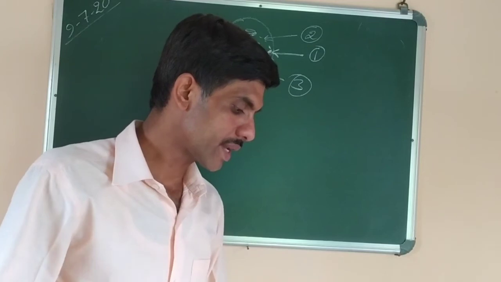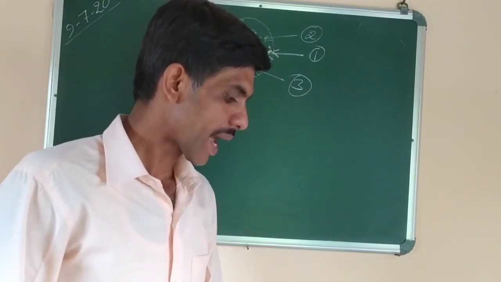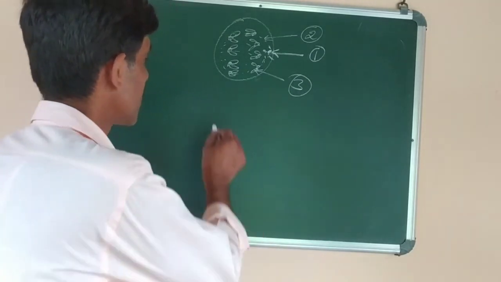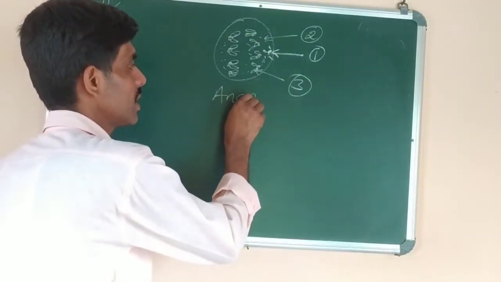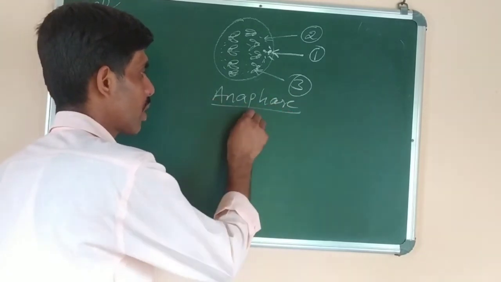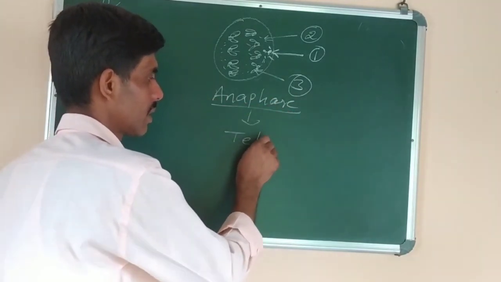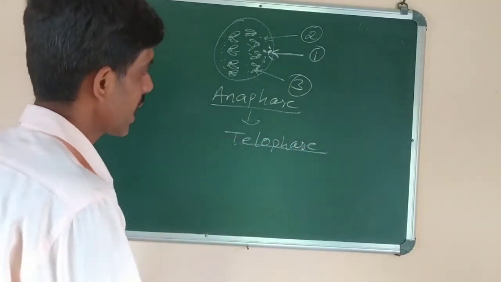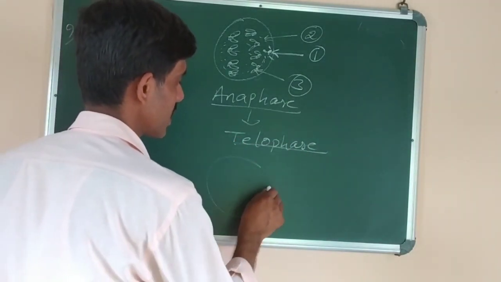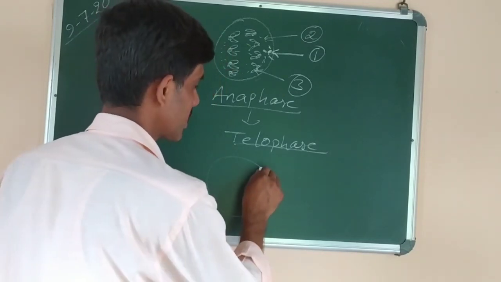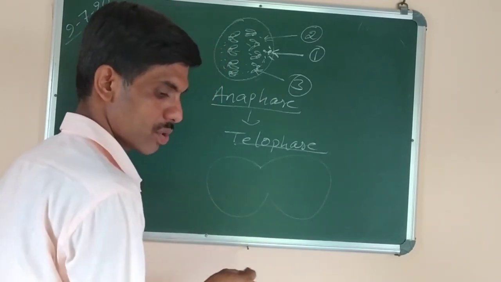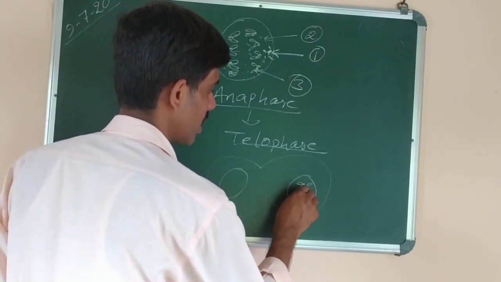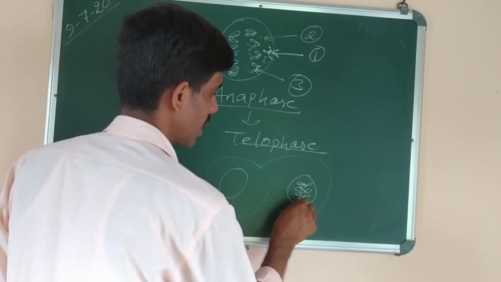Next question is, draw a neat labelled diagram of the cell as it would appear in the next stage and name the stage. So after anaphase, the next stage which will come is telophase. So you have to draw the diagram of telophase. Alright, so for telophase you have to write the answer and draw the diagram also, in which you will draw that two different cells are formed. Okay, cytokinesis has not occurred till now, so you can draw like this with 4 chromosomes. Okay, 1, 2, 3, 4.